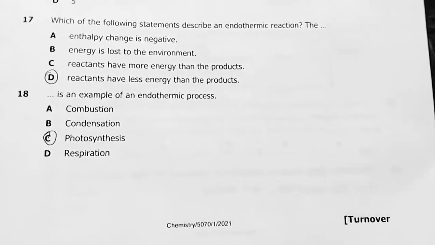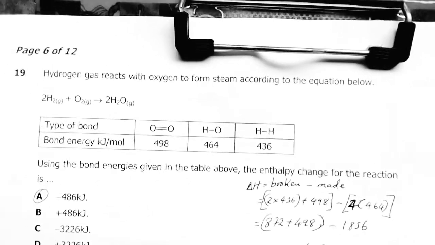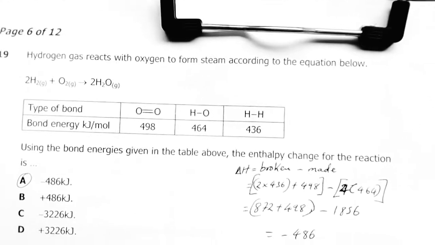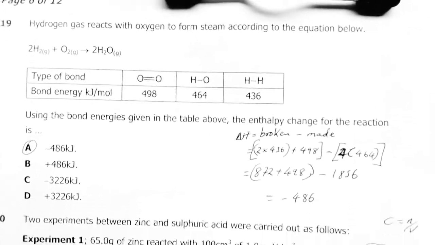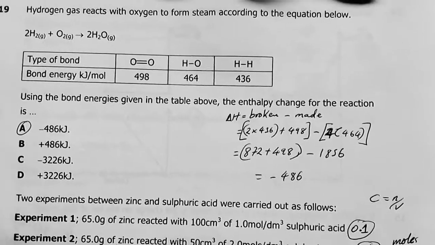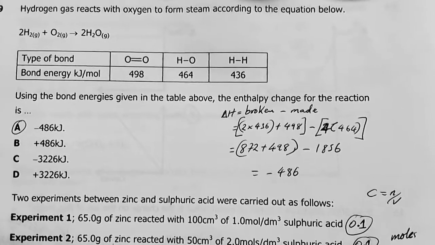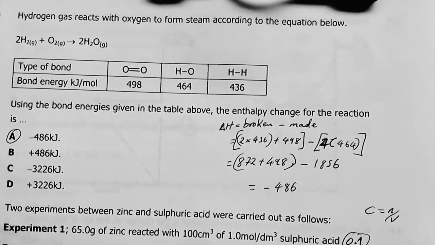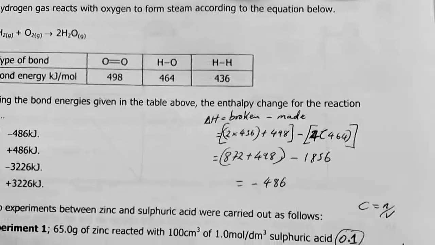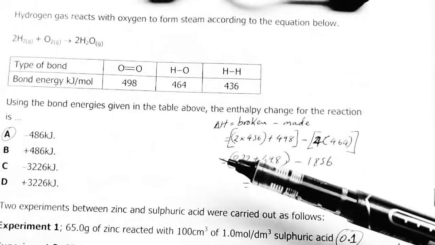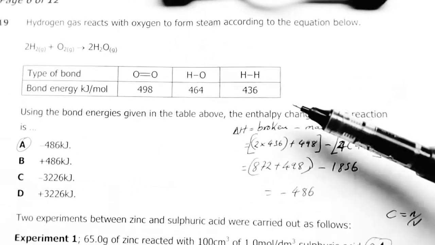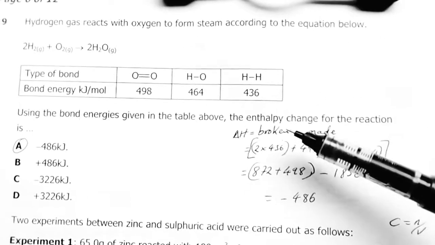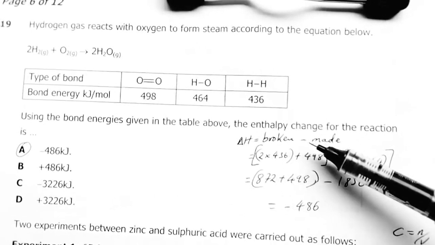The answer is C. Number 19, hydrogen gas reacts with oxygen to form steam according to the equation below. That's our equation: 2H2 plus O2 gives you 2H2O. Using the bond energies given in the table above, the enthalpy change of the reaction is, my answer was -486. Okay, exothermic because it's negative. If it's positive, then it's endothermic. Therefore, bonds broken minus bonds made. I just didn't have space to write the whole thing, but bonds broken minus bonds made.